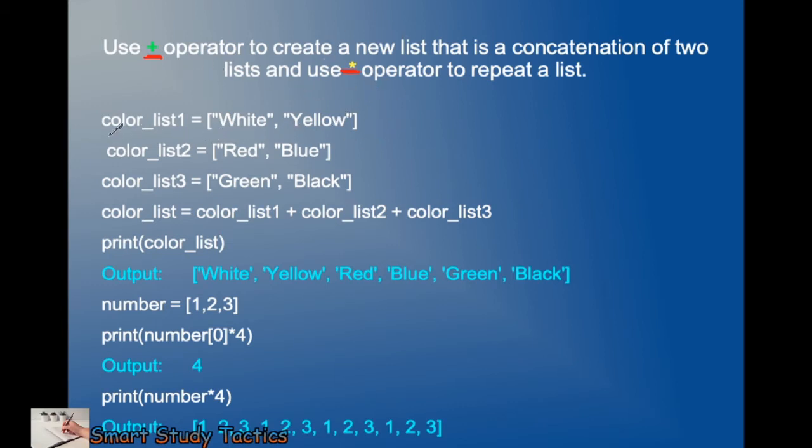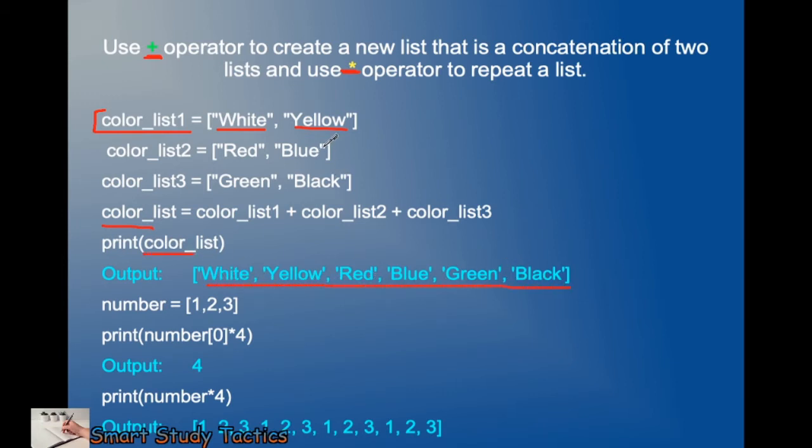Okay, so here is the use of this. We have declared list 1 with two values, white and yellow, list 2 with red and blue, and list 3 with green and black. So the common list is list 1 plus list 2 plus list 3. I am going to print this. So what will be the output? You can see the output.